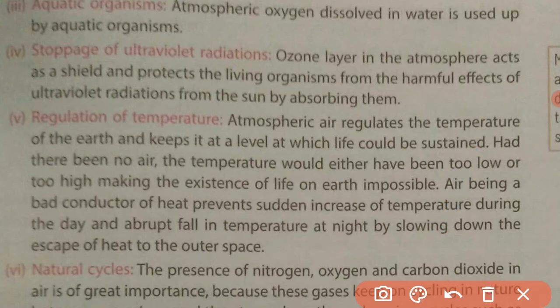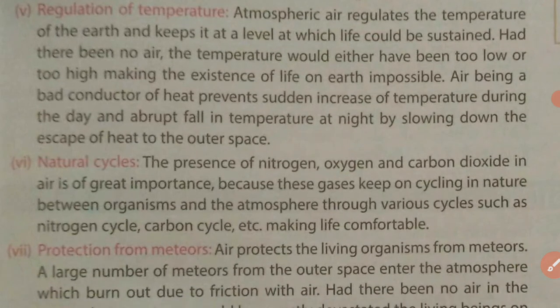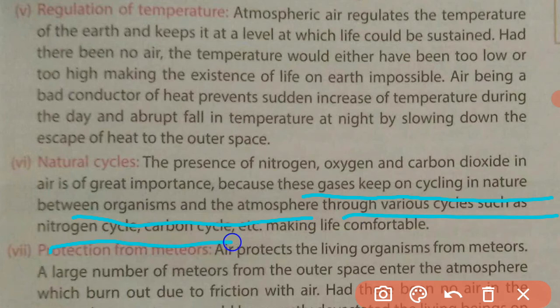Next is natural cycles. The presence of nitrogen, oxygen and carbon dioxide in air is of great importance because these gases keep on cycling in nature between organisms and the atmosphere through various cycles such as the nitrogen cycle and carbon cycle, making life compatible. In our atmosphere, there are lots of cycles, like the nitrogen cycle, carbon cycle and different kinds of cycles. They keep continuously occurring, so that the important matters are being balanced.